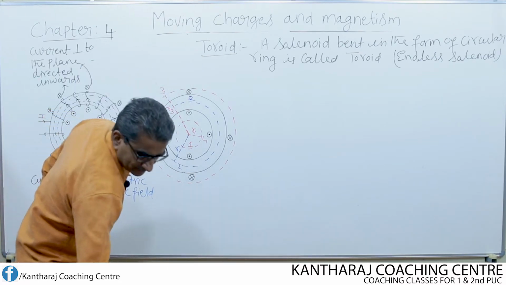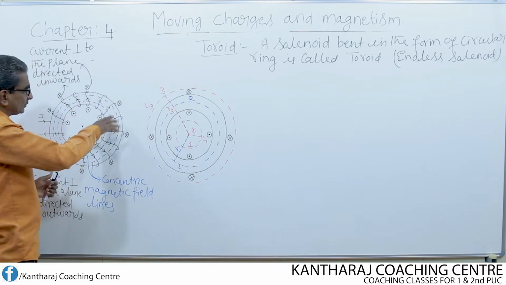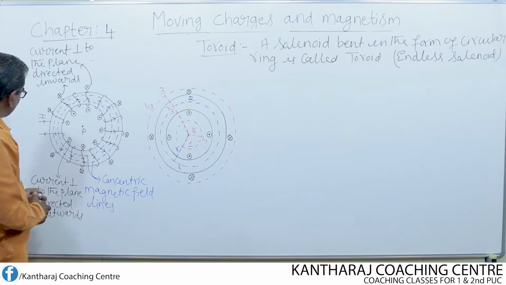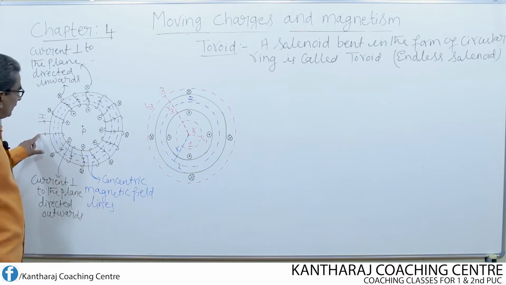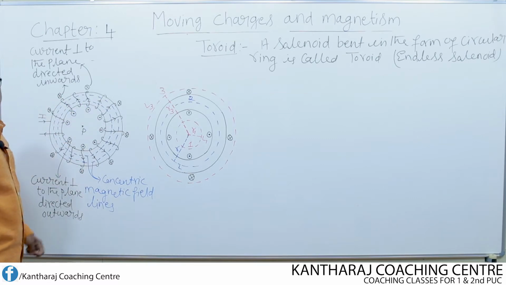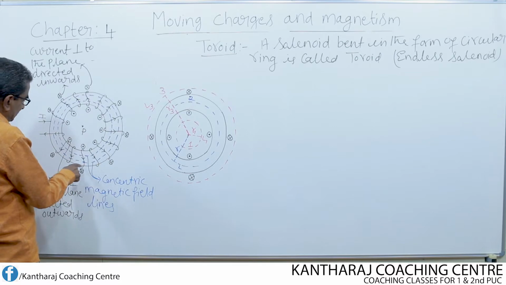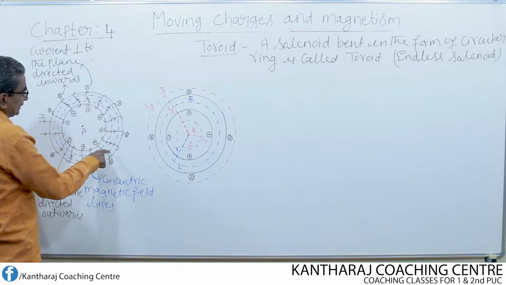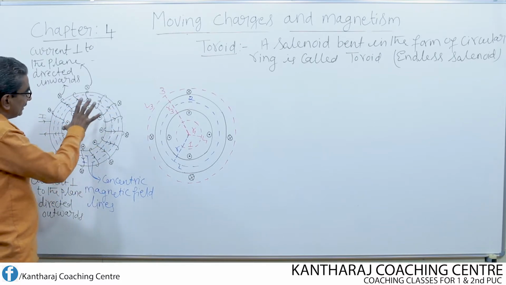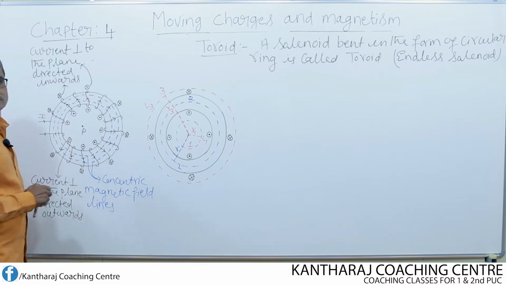Now here, the solenoid is bent in the form of a circular ring so that it becomes a toroid. These are the two ends of the wire that is wound in this toroid. What does the dotted line represent? The dotted line, which is drawn in blue color, represents the magnetic lines of force.